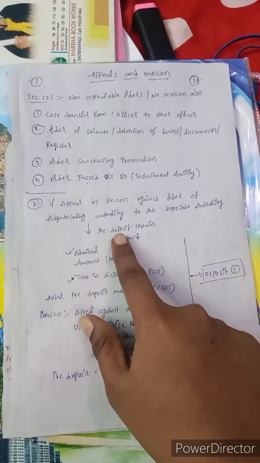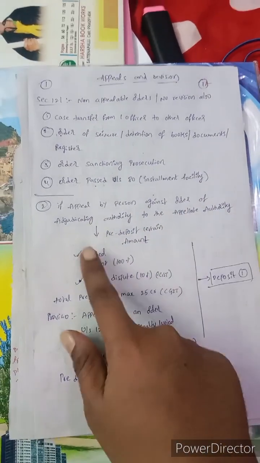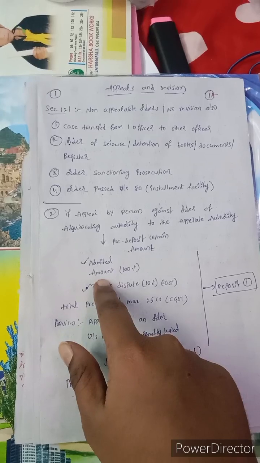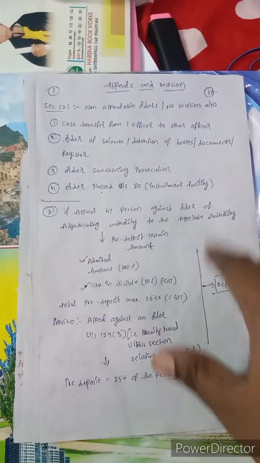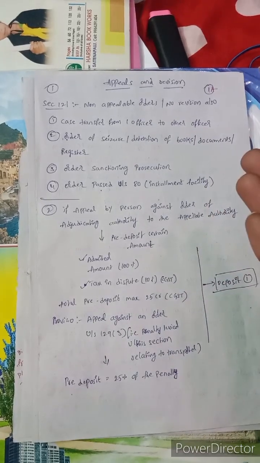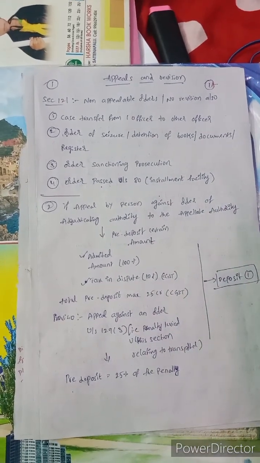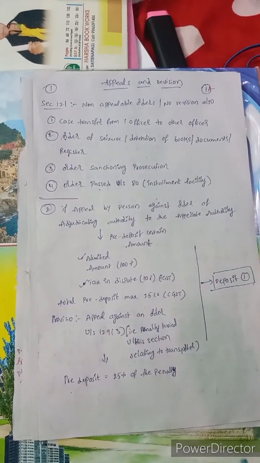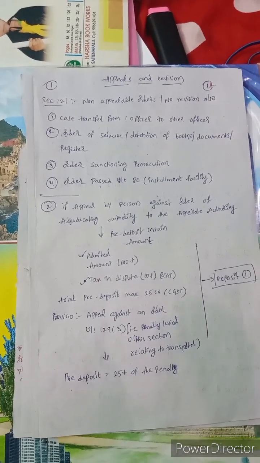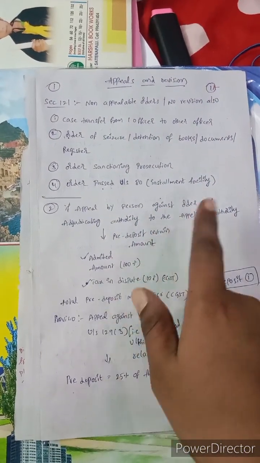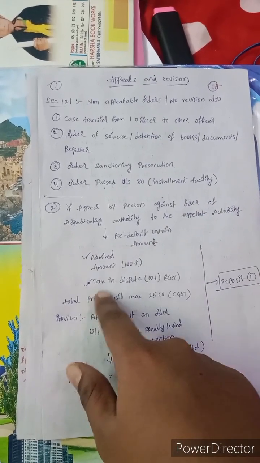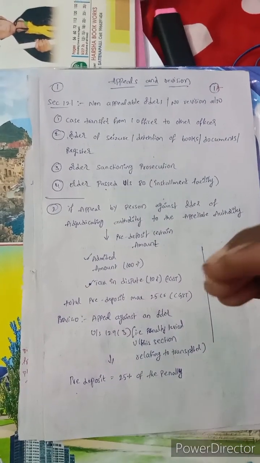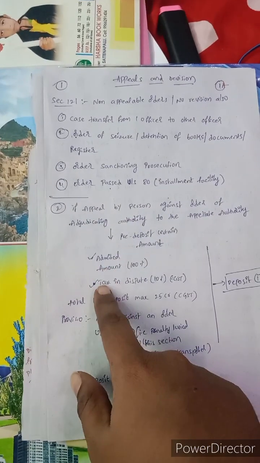So if an appeal is made by a person against the order of the adjudicating authority to the appellate authority, we have to make a pre-deposit of a certain amount. What is that amount? The admitted amount, 100%. For example, we have a dispute: the department is saying your tax liability is 100, we are saying our tax liability is 30. This 30 is the admitted amount, meaning we agreed. That amount we have to deposit to the government, 100%. Tax in dispute: they are saying 100, we are saying 30. What is the dispute? 70. This 70 we will call tax in dispute.